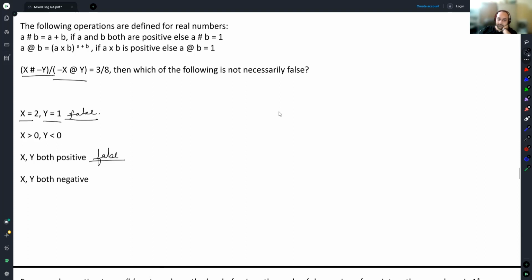If both of them are positive, one of the terms is going to be positive, one of the terms is going to be negative, and therefore you will get 1 by 1. This is also false. Finally, if x and y are both negative, this will again be false. You would get 1 by 1 even here, 1 by 1 even here, 1 by 1 of course here. All 3 of them are necessarily false. Then which of the following is not necessarily false? Option B.